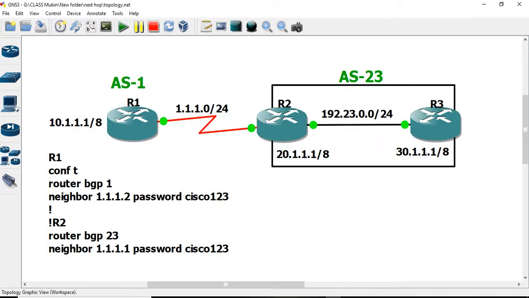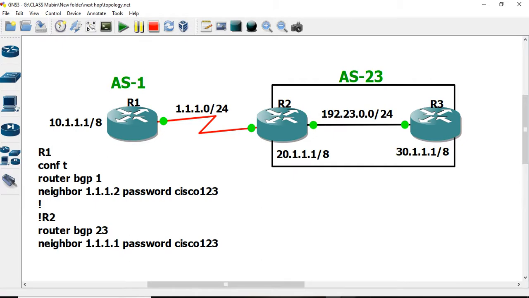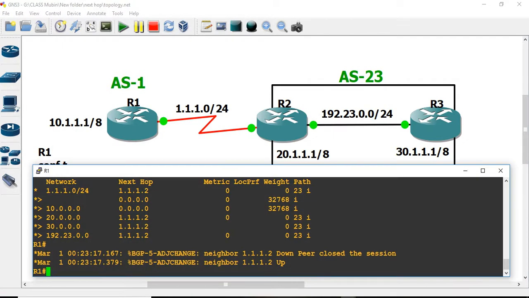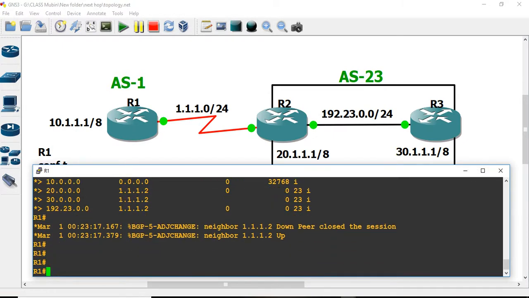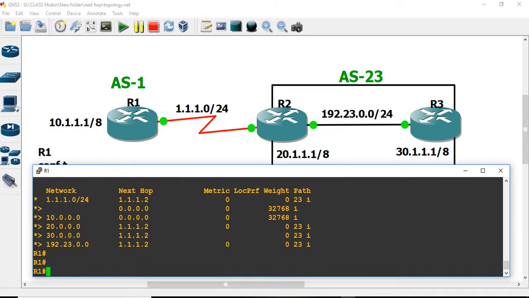This covers authentication. Then let us move towards the synchronization rule. Now, recently we can see here, मा हामीले हेर्न सक्छौं. So show IP BGP, I want to show you. Each and every route is coming, the 10 को routes पनि आइरहेछ, 20 पनि आइरहेछ, and then 30. We are getting all the routes.